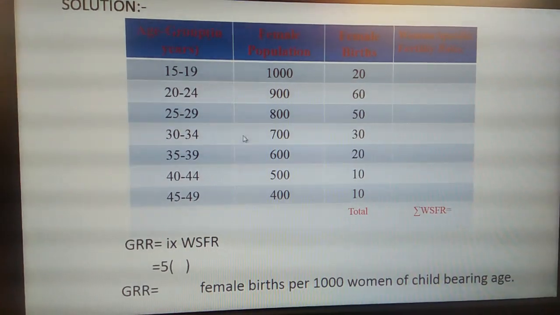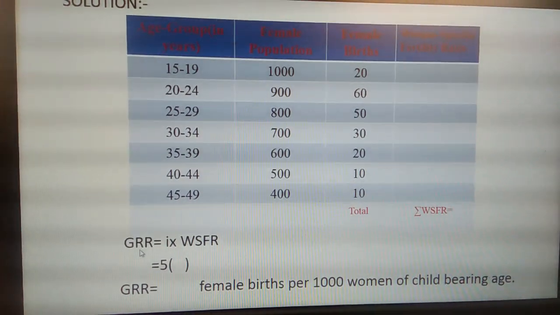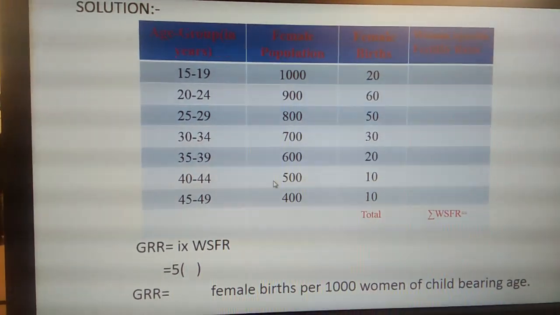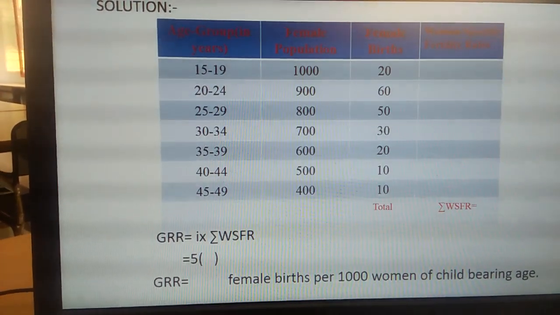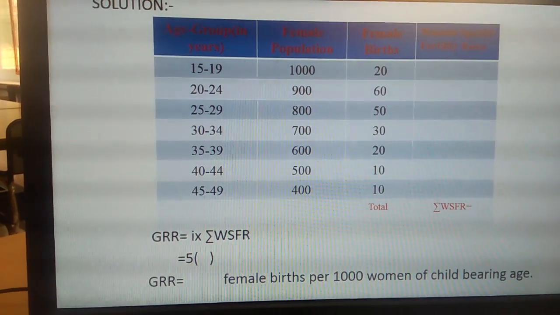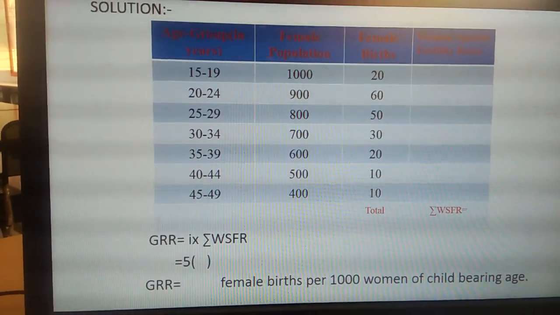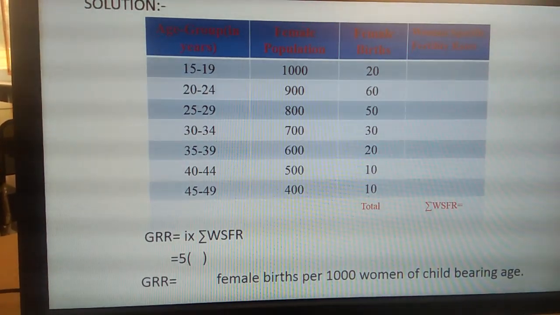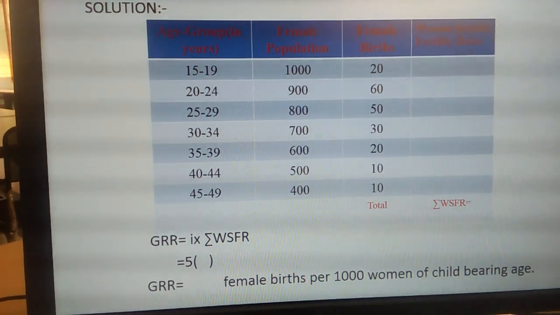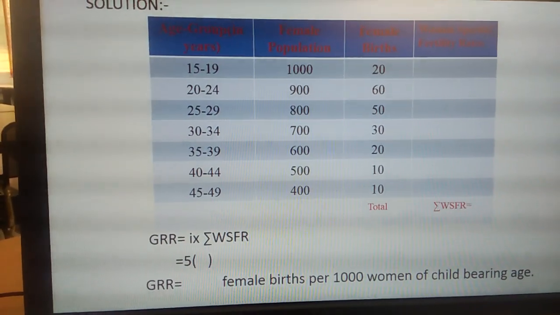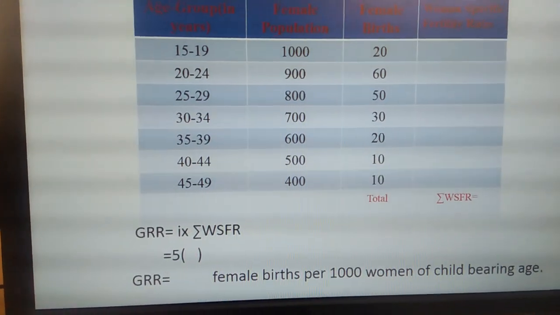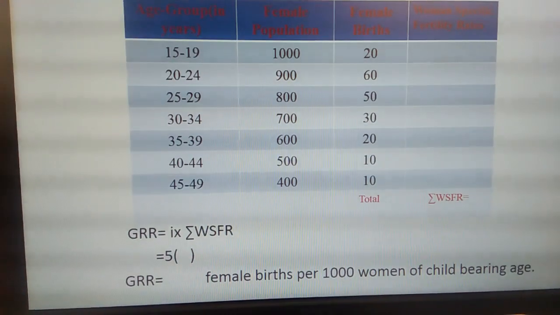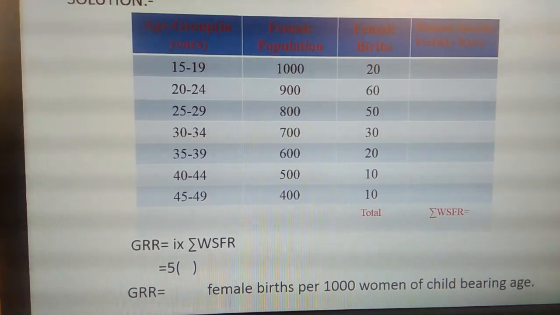Look here. We all know the formula for GRR is I into summation WSFR, where I goes from 15 to 49. So now let us calculate. Here we need to find out WSFR. We all know the ASFR formula is female birth divided by female population into 1000. Similarly, here also we calculate woman specific rate by using the same formula.